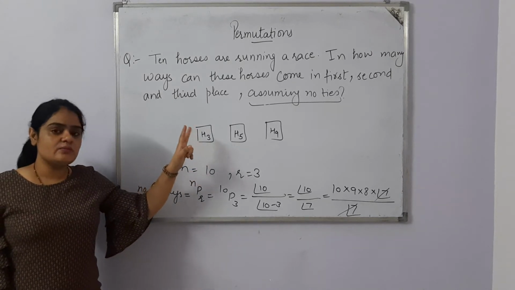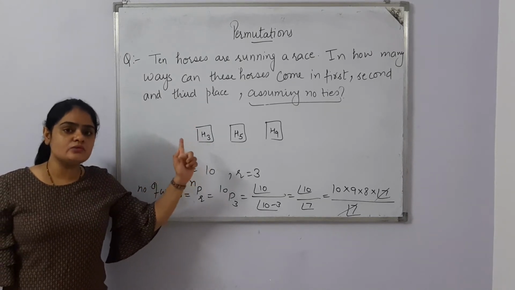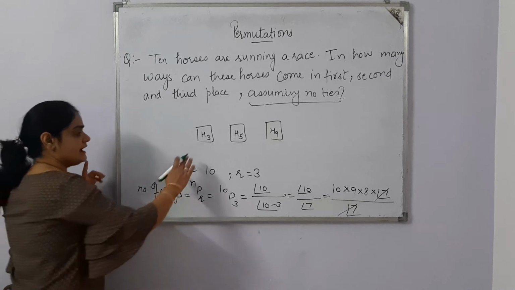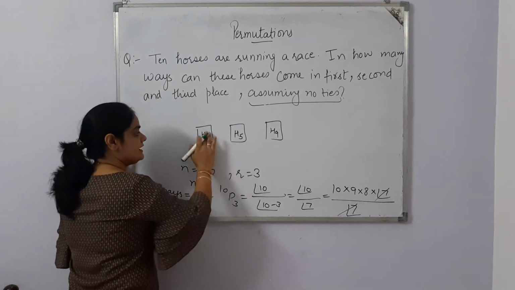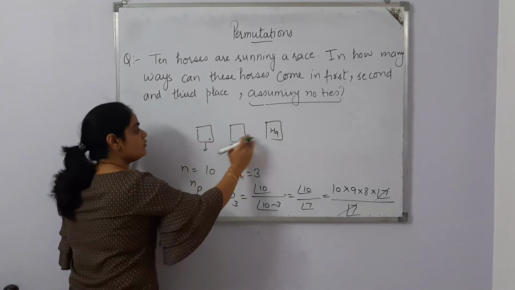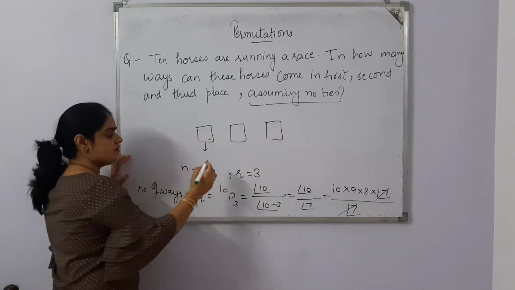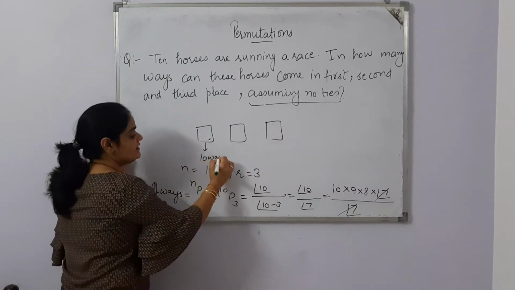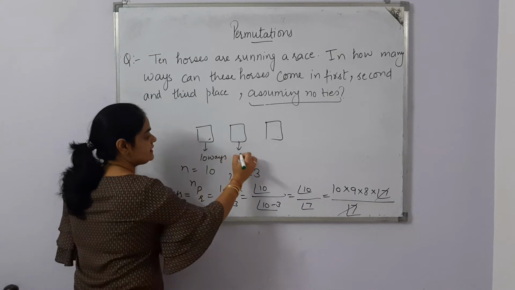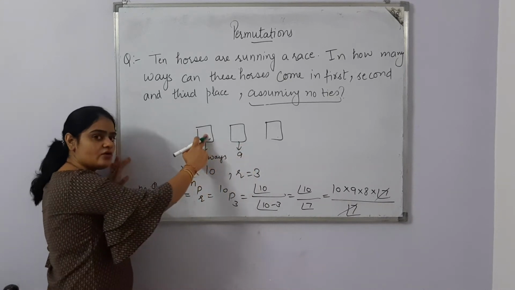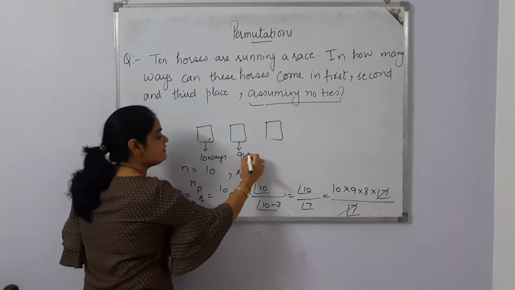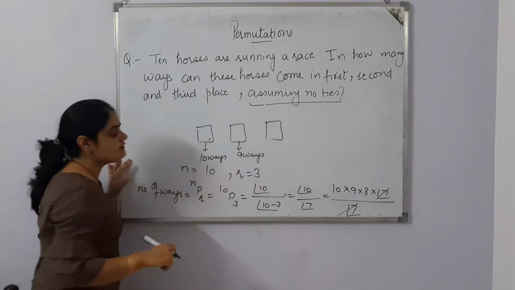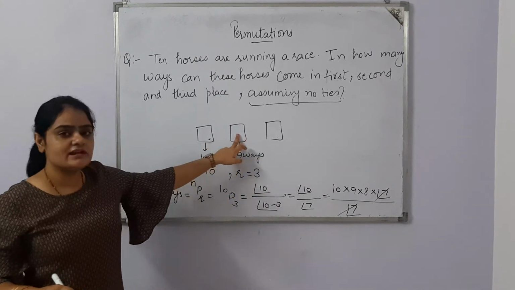If we just want to apply the principle of counting, then we can directly apply it. Out of 10, one horse can come here at the first position, so there are a total of 10 ways to fill the box. If one horse comes at the first position, then there are 9 remaining horses, and out of 9 only one will come here.